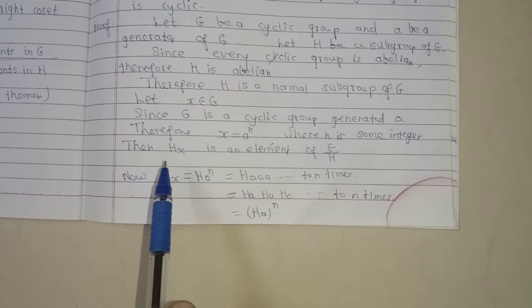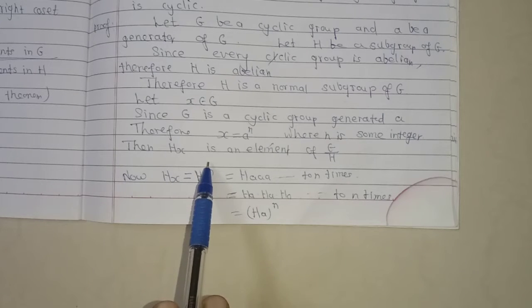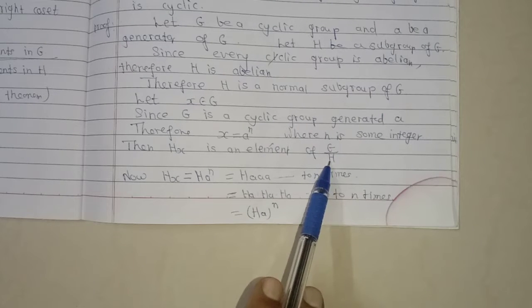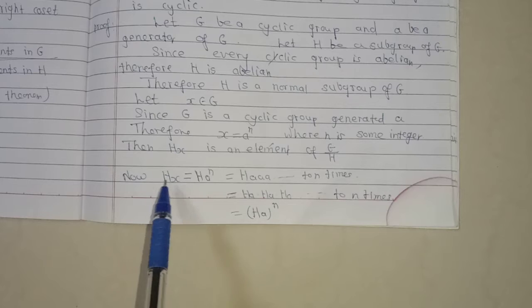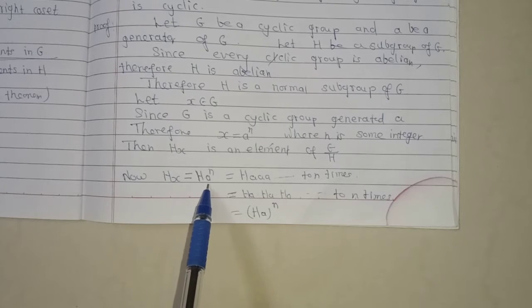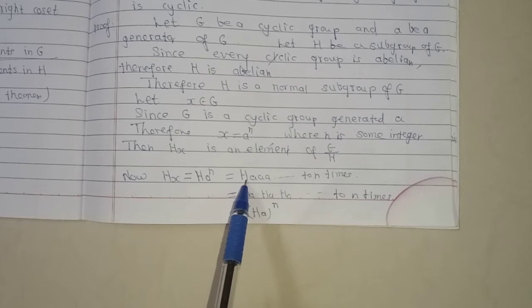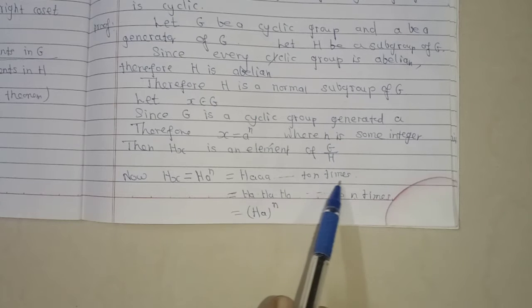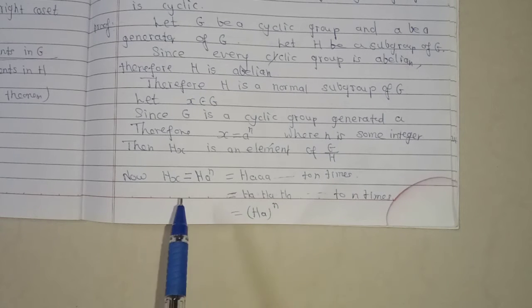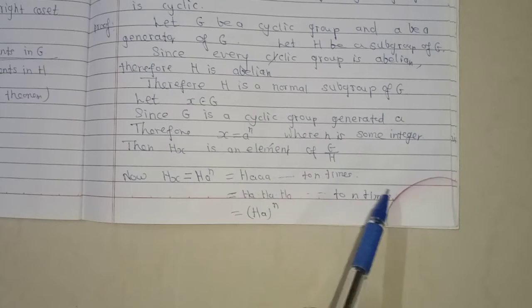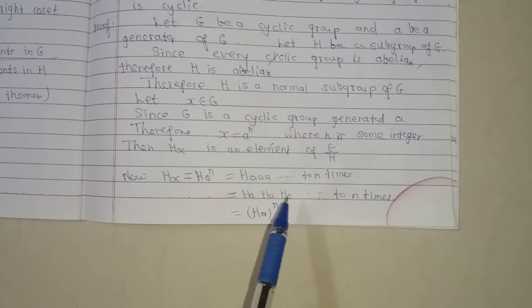Then Hx is an element of G by H. Now Hx equals H into a raised to n equals Ha dot Ha up to n times, which is equal to Ha raised to n.